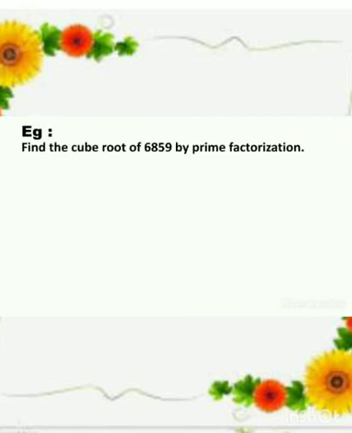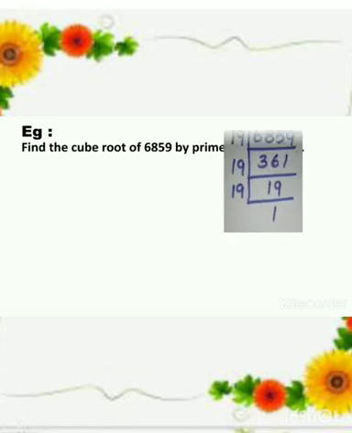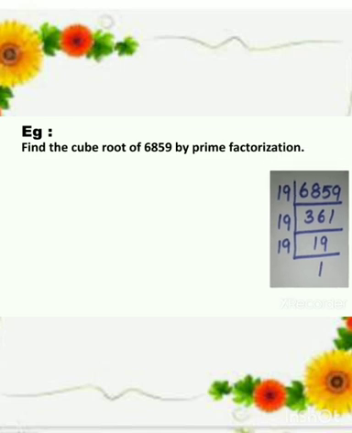Example. Find the cube root of 6,859 by prime factorization. So here 6,859 is divisible by 19. So 19 times 361 is 6,859. Then 19 times 19 is 361, and 19 ones are 19. Solution.